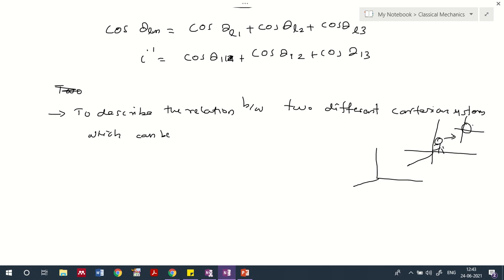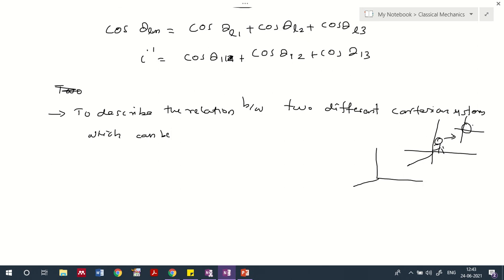So we have completed two sections of the third module, that is the space and body coordinate system, and later the direction cosines, and now we need to move on to Euler's angles. Hope that we will be discussing it next class.